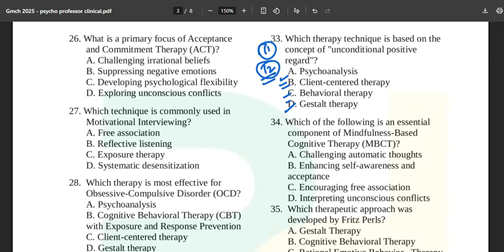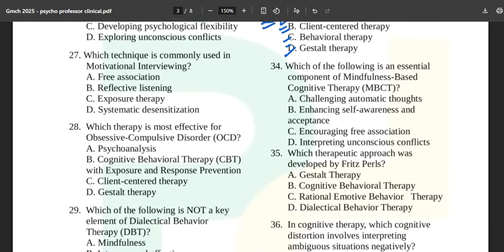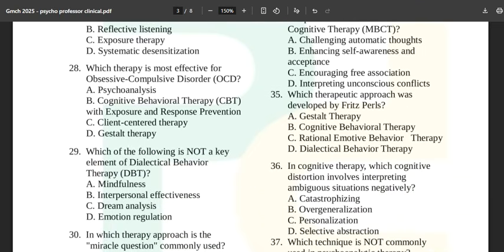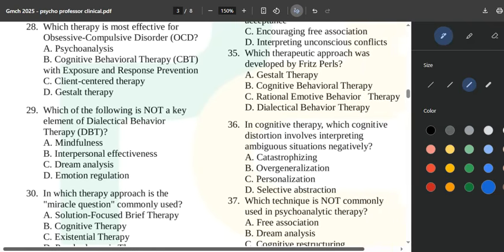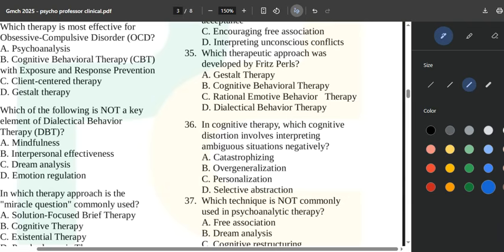And see acceptance and commitment therapy, 2-3 questions are on this same acceptance and commitment therapy. Which therapeutic approach was developed by Fritz Perls? We have discussed Fritz Perls and Laura Perls in one of our PYQ solved videos. And if you have watched that video on therapy on this channel, we have discussed all the important therapies and their founders and promoters and all those things.